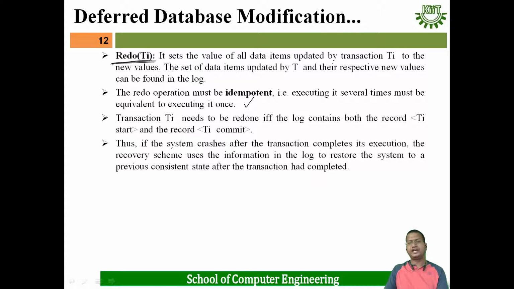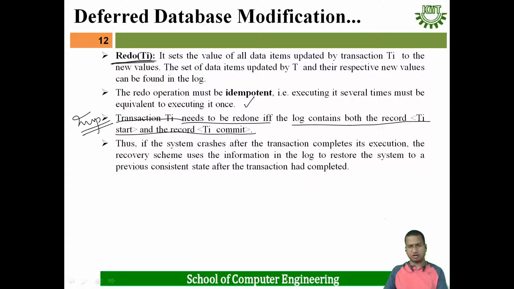This is very, very important. Transaction Ti needs to be redone if the log contains both the record Ti start and the record Ti commit.